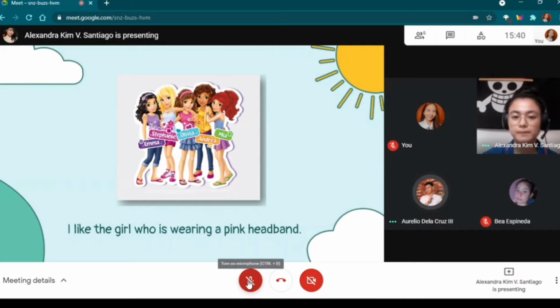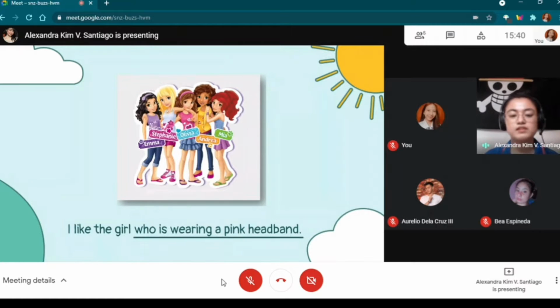De La Cruz po. Okay, Mr. De La Cruz. It is Olivia po. How did you know? Because she is wearing a pink headband po. Okay, very good. So here our underlined phrase is who is wearing a pink headband. What can you notice about the underlined phrase?